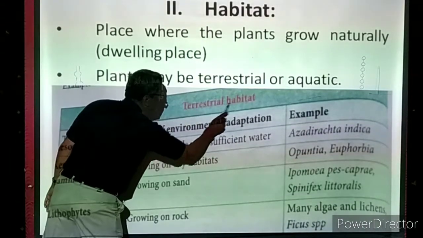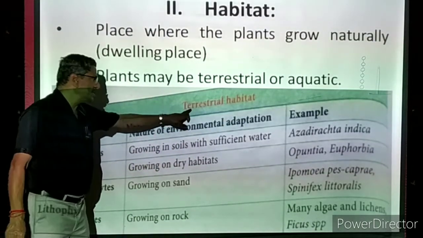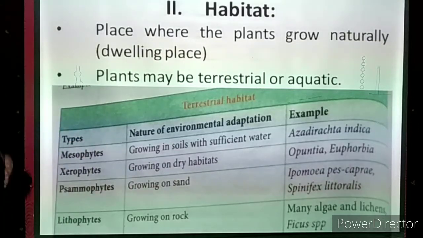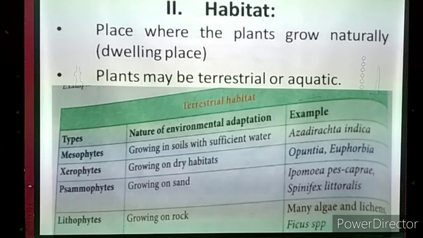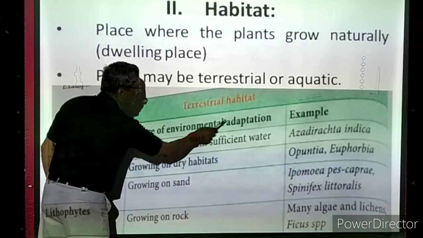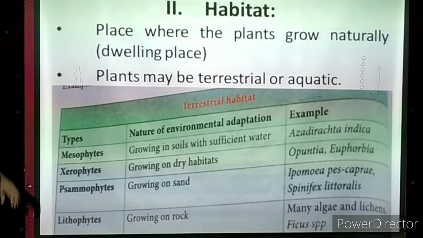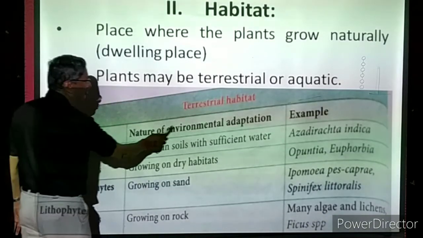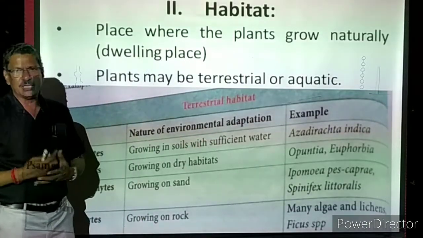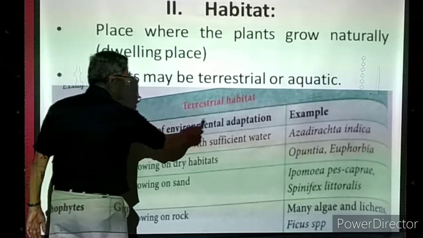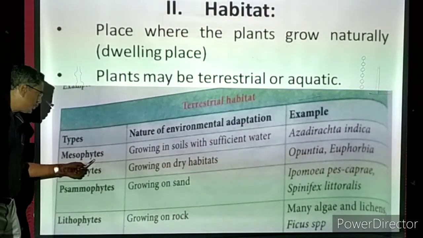Now we are taking terrestrial plants, terrestrial habitat. That means land habitat. What type of plants are living there? We have to see the types, the groups of plants. The nature of environmental adaptation: how far they are fit to live in that condition. That is called the nature of environmental adaptation. Adaptation means fit to live in that place. That is called the adaptation. What is the example for that? We have to see. Now the first one is mesophytes.